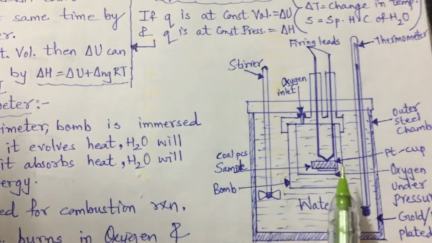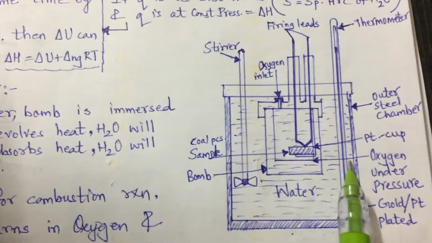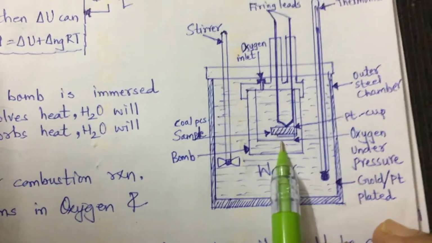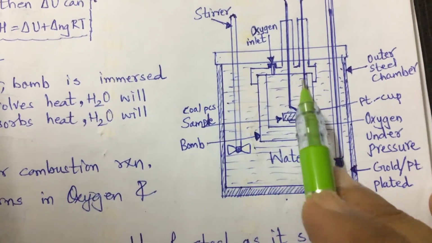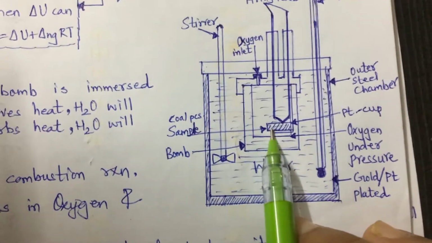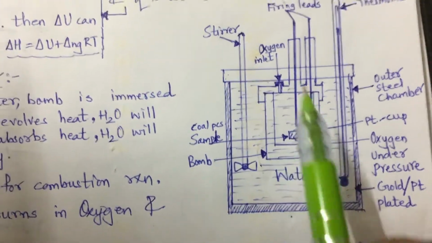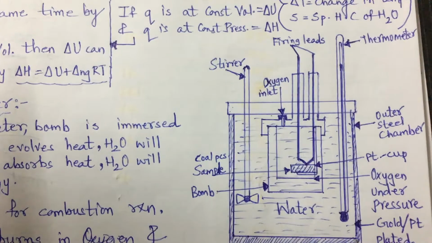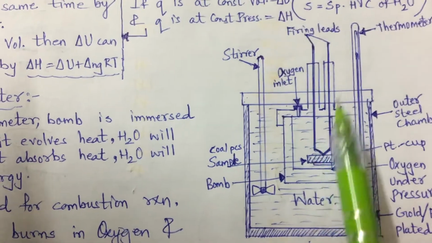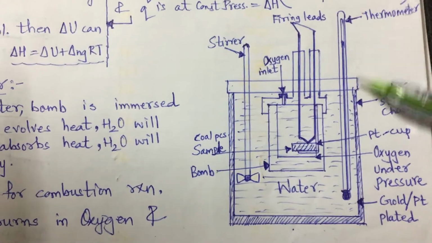There is no specific proof or evidence why it is called a bomb, but it is termed as bomb. So let us not go very deep into it, but consider it as a bomb. This is the bomb, in which this is a reaction chamber made up of platinum, that is a platinum cup, in which coal pieces are taken as a sample. Here there is also a stirrer, a thermometer, and firing lead wires which pass the electricity, also immersed over here.